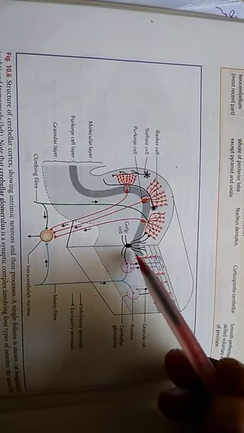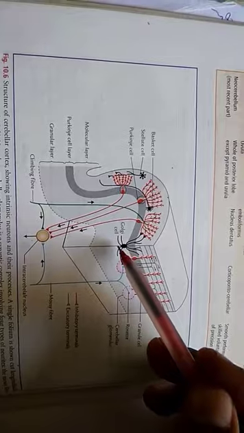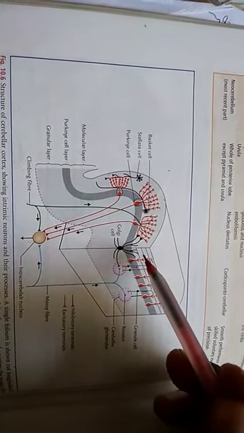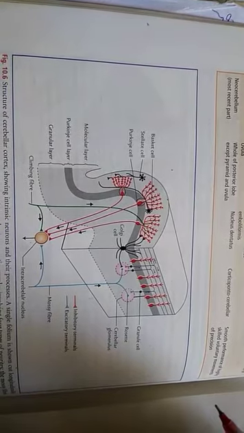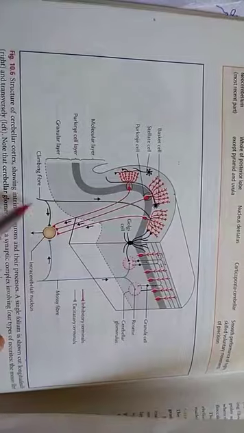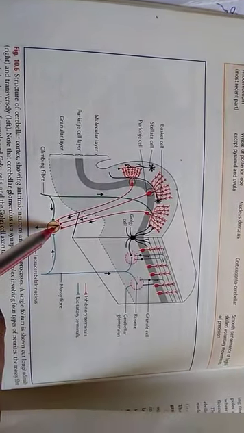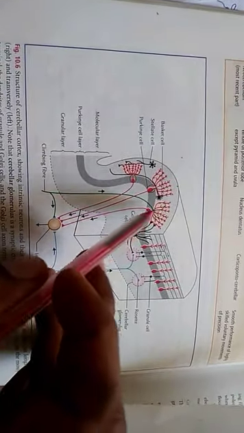This Golgi cell also gets stimulated by mossy fiber. Once they get stimulated, they inhibit the granule cells. So to conclude, the whole circuit is: both the climbing and mossy fiber stimulate the intracerebellar nuclei. Both stimulate the Purkinje cells.